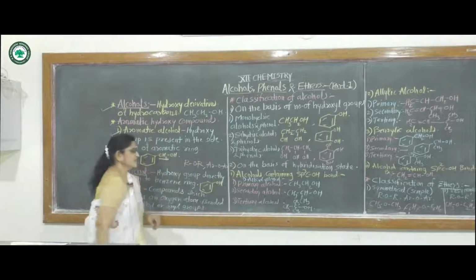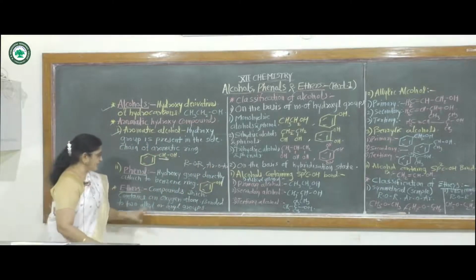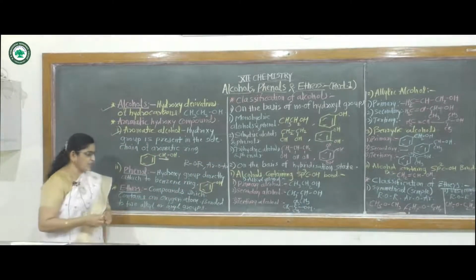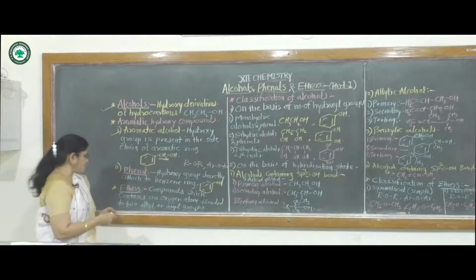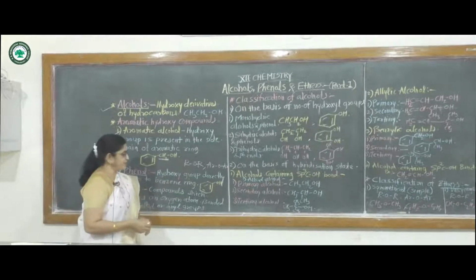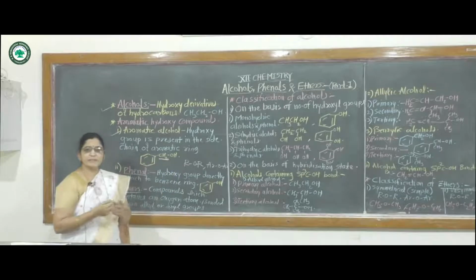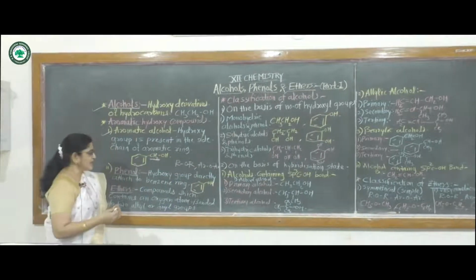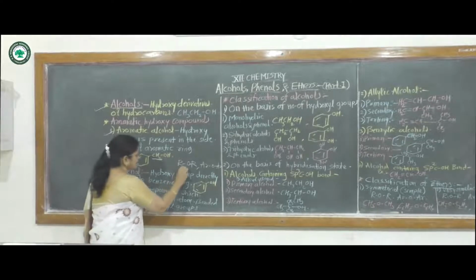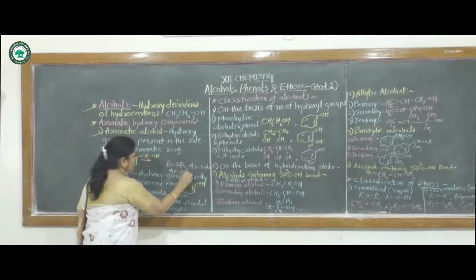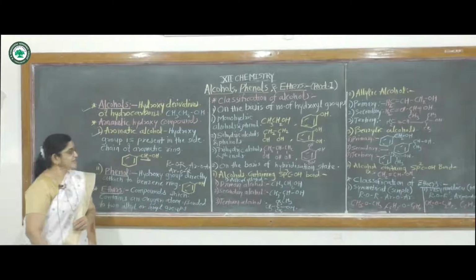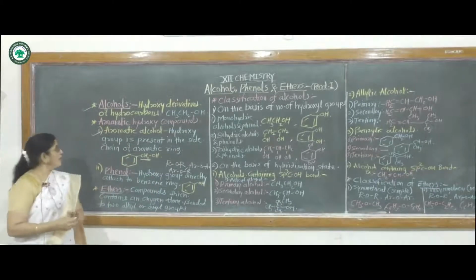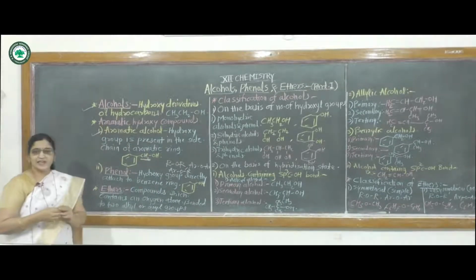These alkyl groups may be same or different, or these aryl groups also may be same or different, or it also contains one alkyl group and one aryl group. In this way, there are alcohols, phenols and ethers.